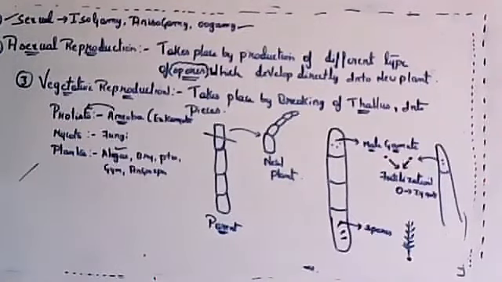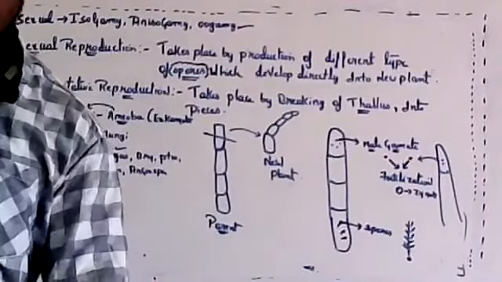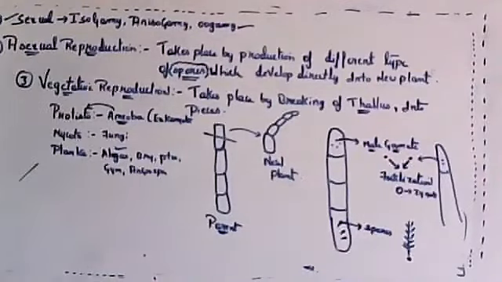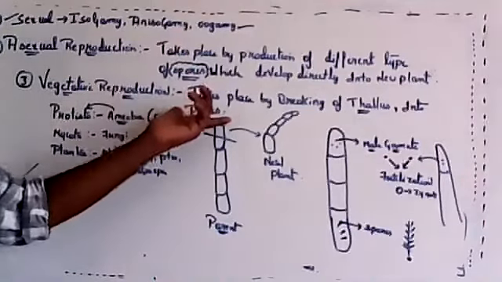Algae can reproduce in three ways: sexual, asexual, and vegetative. Remember only this much. That is all that is important in this topic: sexual, asexual, and vegetative reproduction. So three types. Understood? I already gave the definitions also. What is the meaning of asexual? What is the meaning of vegetative?